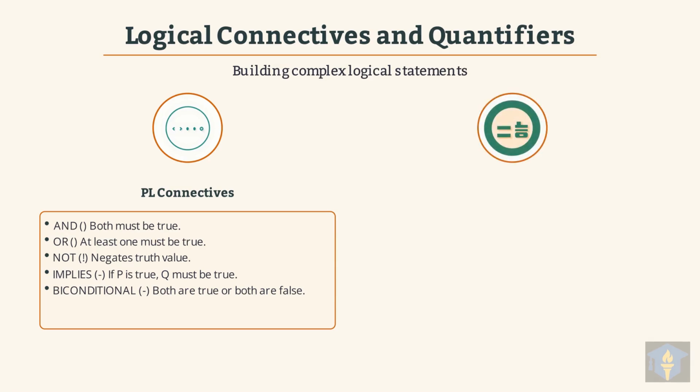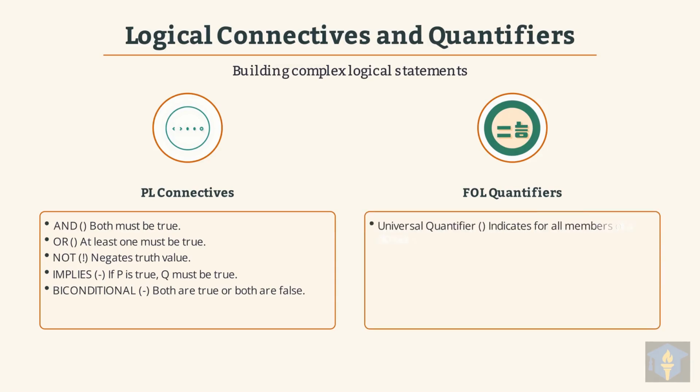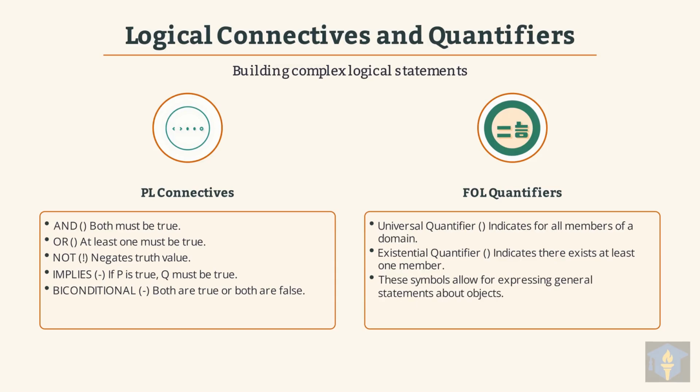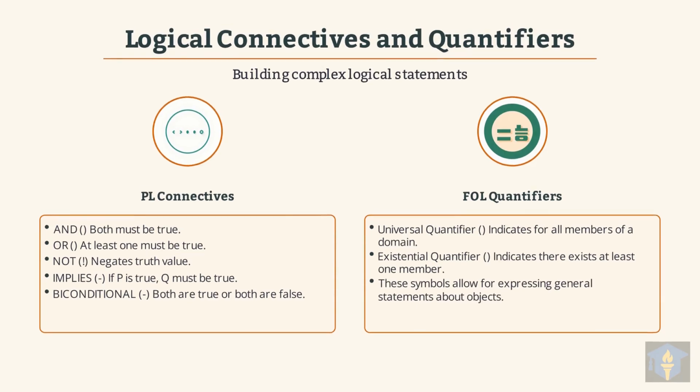Moving on, let's discuss first-order logic quantifiers, which express quantities of objects. The universal quantifier, represented by an inverted A, means for all members within a specified domain. The existential quantifier, an inverted E, signifies there exists at least one member in the domain. These powerful symbols enable us to express general and specific statements about various objects and entities.